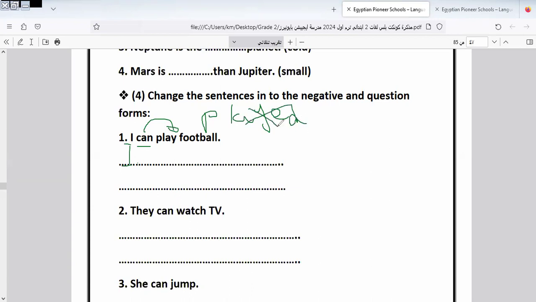It's wrong and we get 0. Why 0, Miss Iman? Because as we told you before, can must be followed by the infinitive form, because can is one of the modals, so it must be followed by the infinitive of the verb, or the base form of the verb. Okay, must know this.